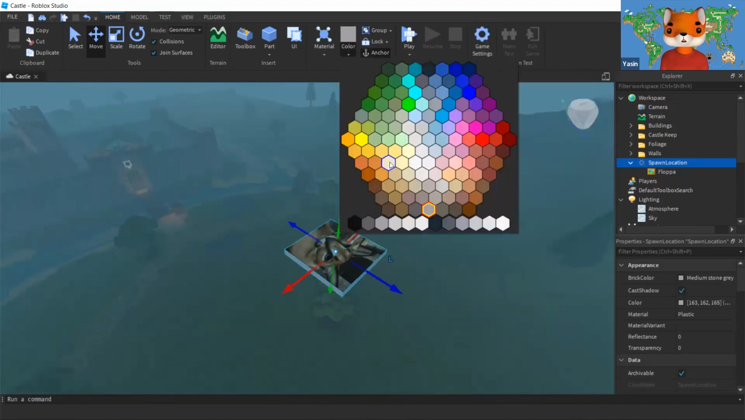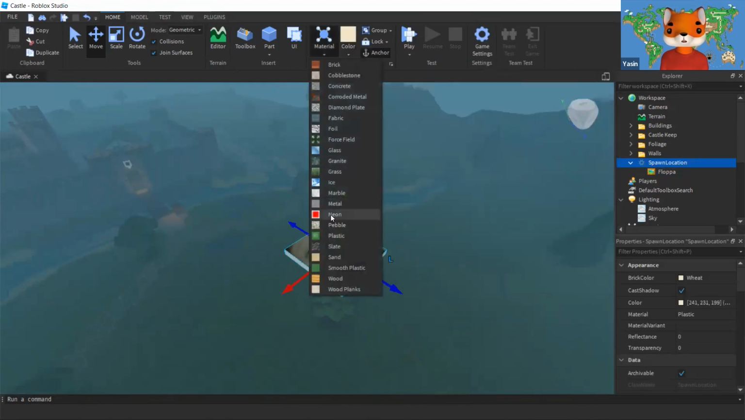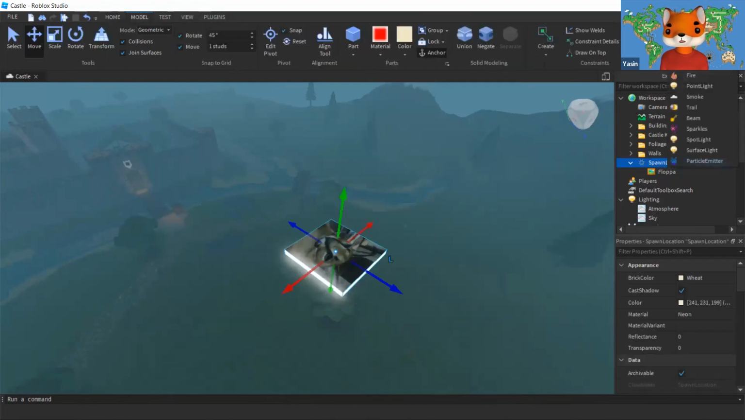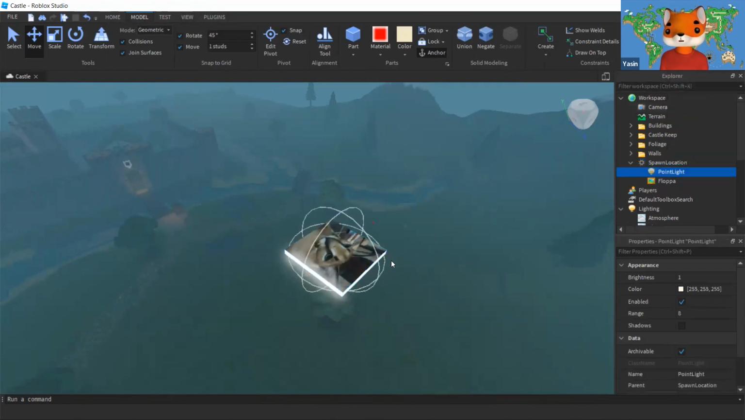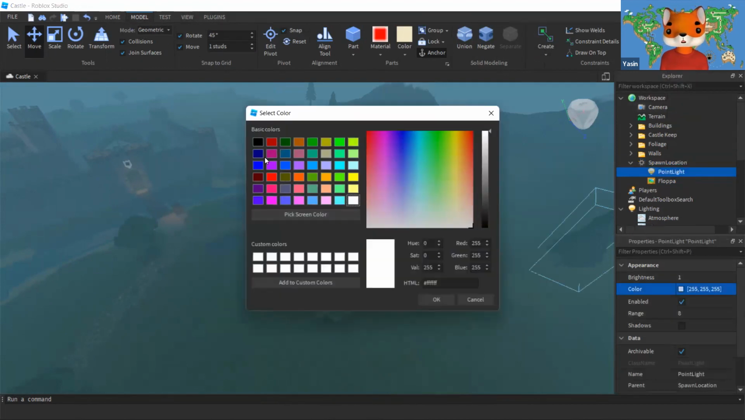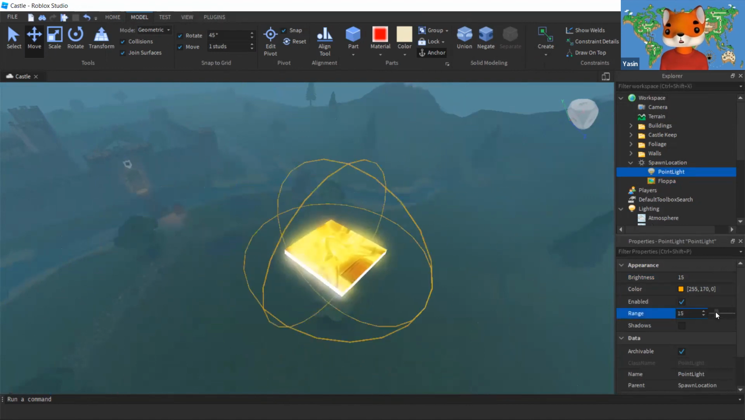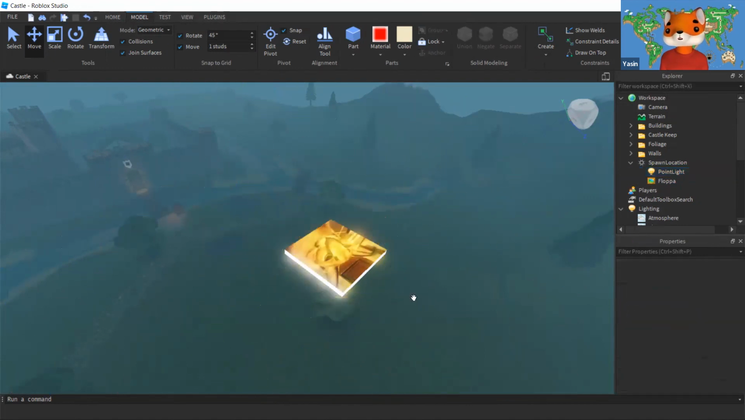Just to make the spawn location lit up, I'm gonna add some neon material to it. And basically, let's add an effect. So I'm gonna go again to the model, go to point light, and add an effect around. Let's change the color to yellow, change the brightness. This looks good. And we'll change the range, so it lights up the whole area.